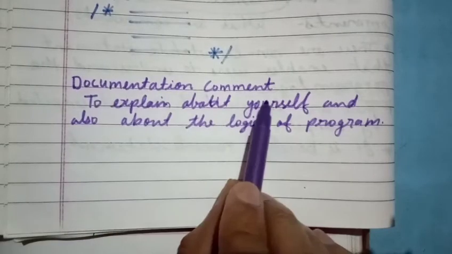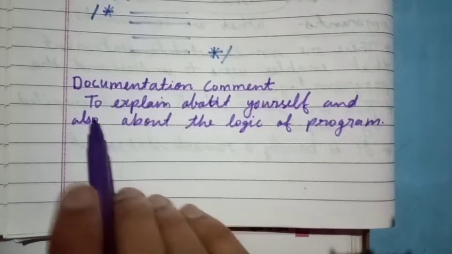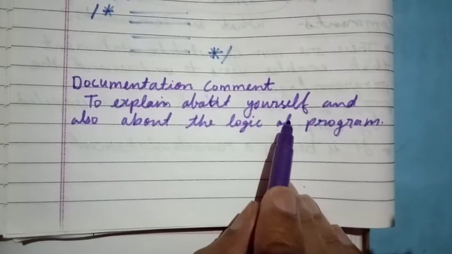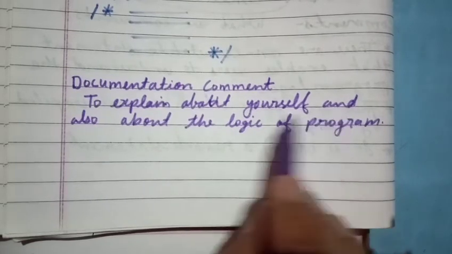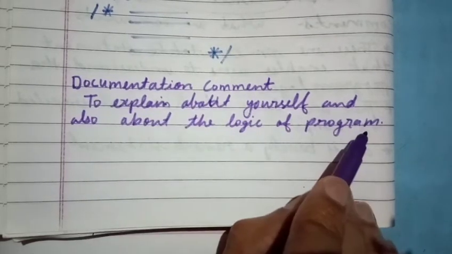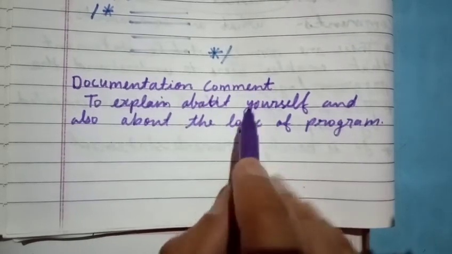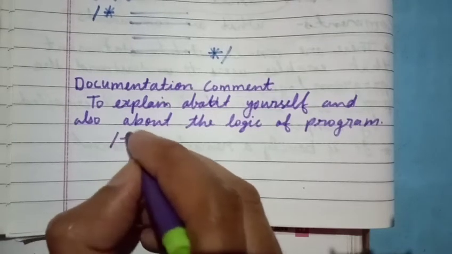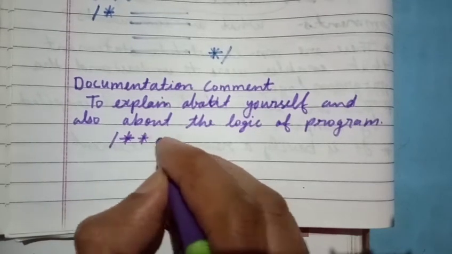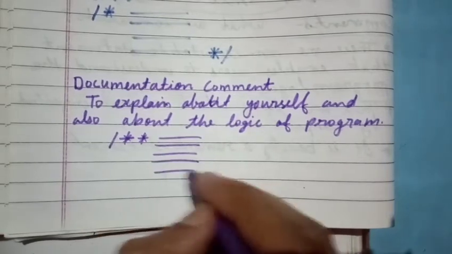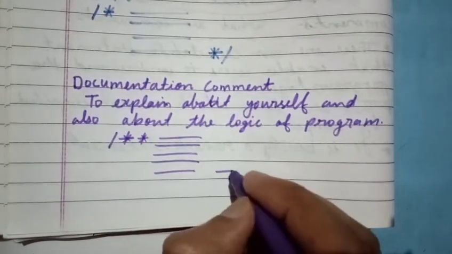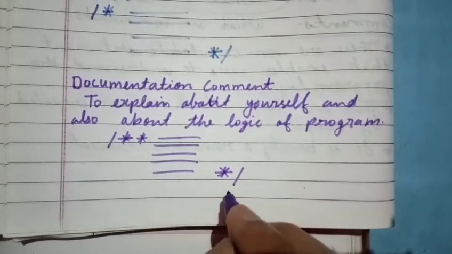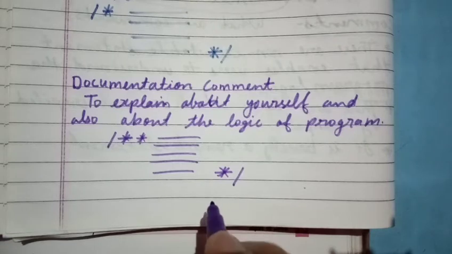Now, documentation comments. These comments are used to explain about the programmer, meaning you can tell about yourself also in the program, and also about the logic of the program. So these are called documentation comments. A documentation comment starts with slash and then double asterisk, and you write the message, and in the ending you put asterisk and then slash. So like this you can use documentation comments in your program.